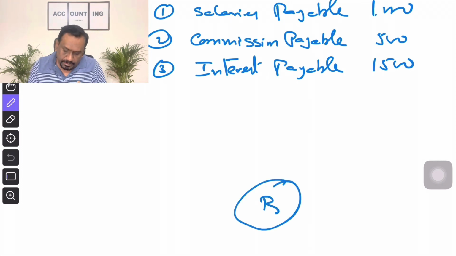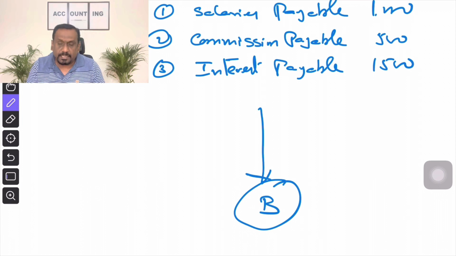Let us talk from business point of view. Salaries payable. Salaries payable to whom? Salaries payable to employees. Clear? Again, same two questions. When the salary is payable, we need to ask two questions. That is common. What comes in? What goes out? What comes in when the salary is payable?